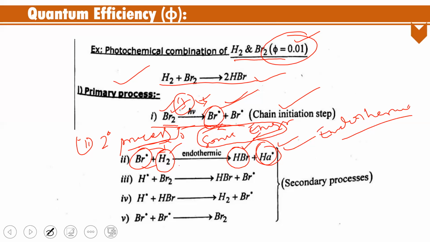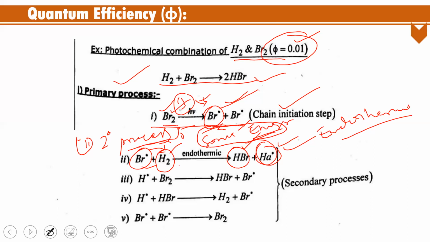Otherwise, the bromine radical again combines with another bromine radical and gives back the reactants. That means a back reaction will take place. If you don't give some external energy, the secondary process will not go on.